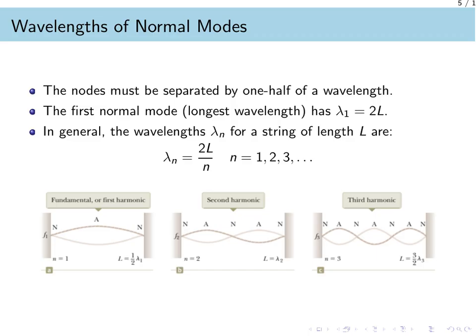The first normal mode, which has the longest possible wavelength, occurs when the string length L is equal to 1/2 of the first wavelength. This is called the fundamental, or the first harmonic. As we move to higher modes, the wavelengths become shorter. For the second harmonic, the length L equals the full wavelength. For the third harmonic, the length L is equal to 3/2 of the wavelength. In general, the wavelength for any mode n is equal to 2 times the length L divided by the integer n, where n can be any positive whole number.